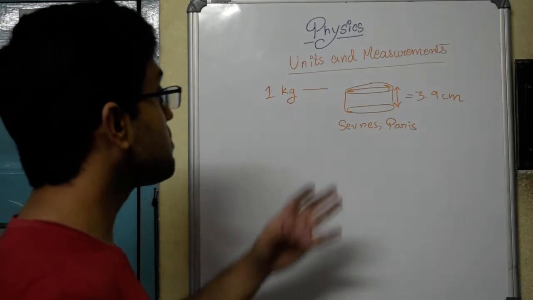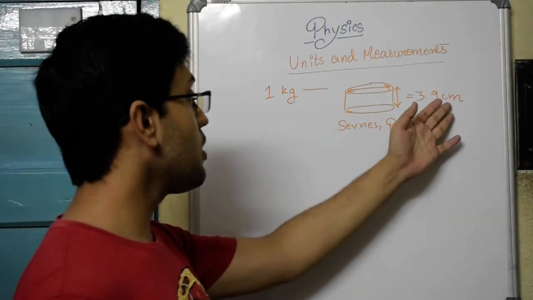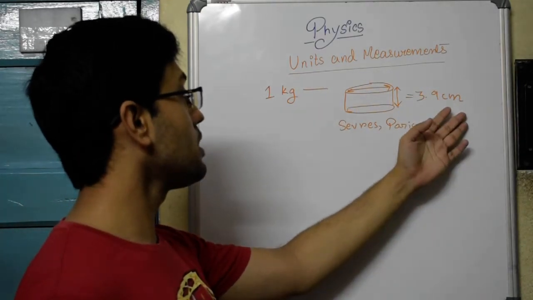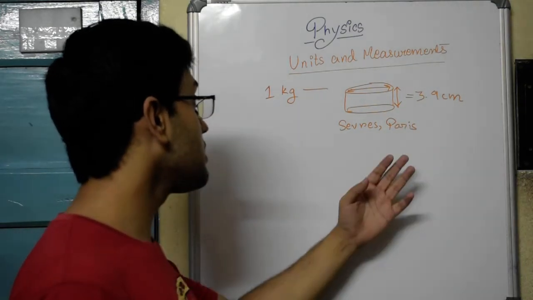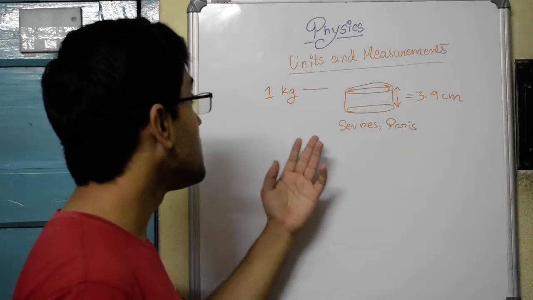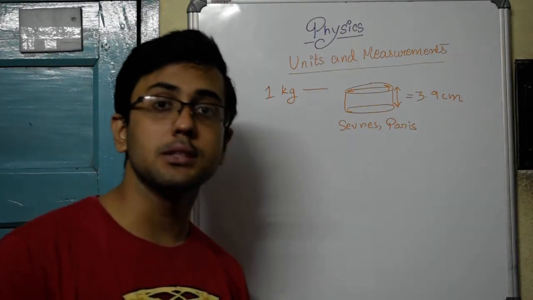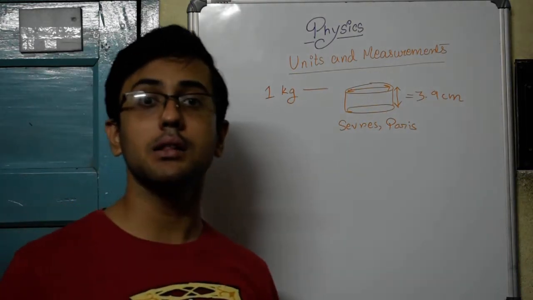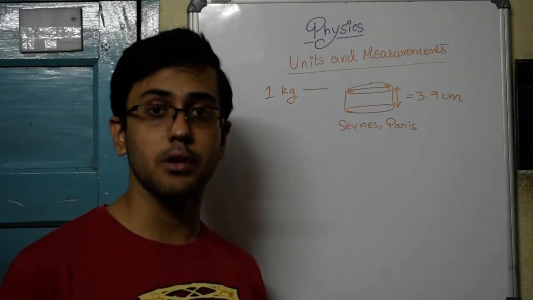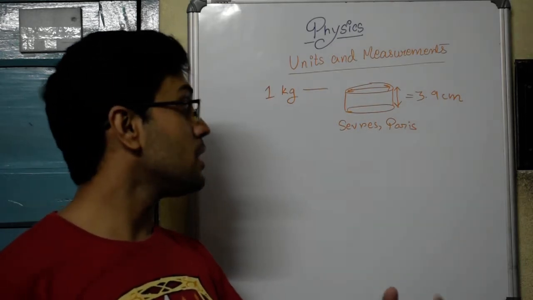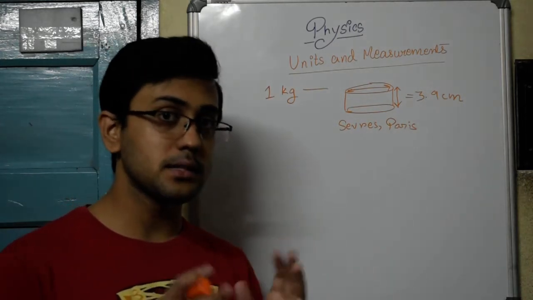The mass of this particular cylinder, kept in a temperature and pressure controlled area in a laboratory in Sevres, Paris, is 1 kg. It is based on this 1 kg that all the other masses, the various weights that we see in grocery shops or anywhere, use this as the standard.